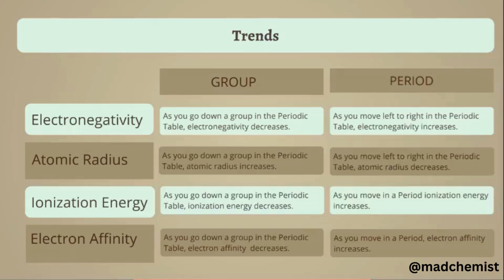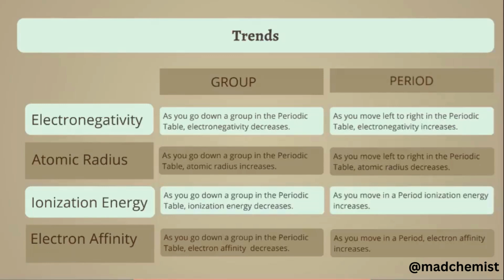As we move down the group, the atomic radius increases, while across a period the atomic radius decreases. So the size of the atom increases down the group and decreases when we move left to right in a period.